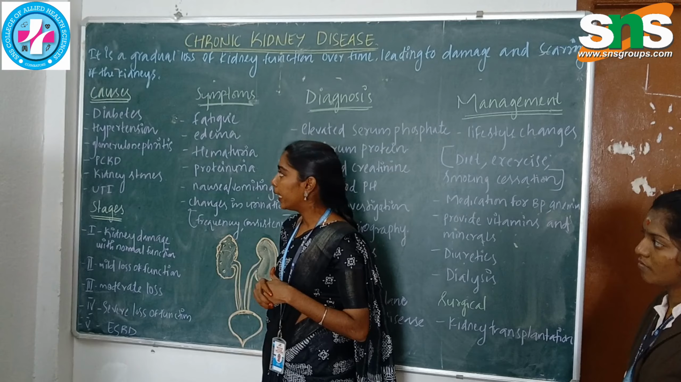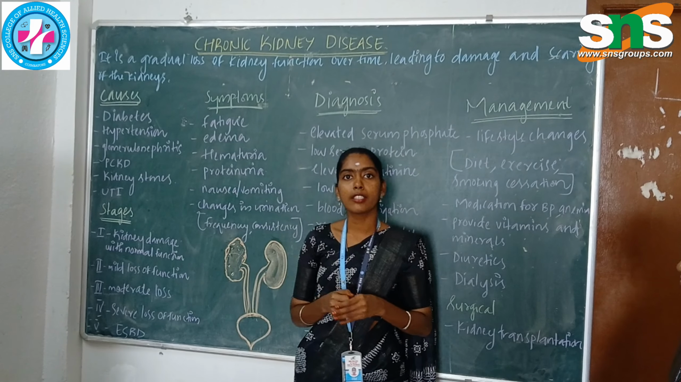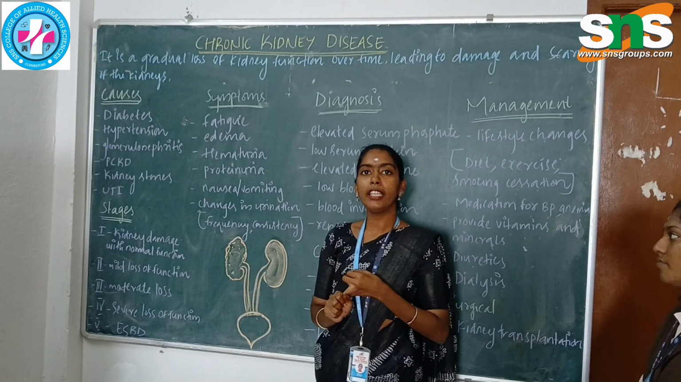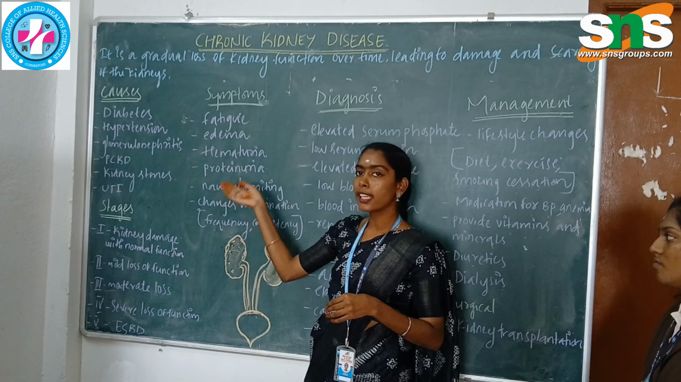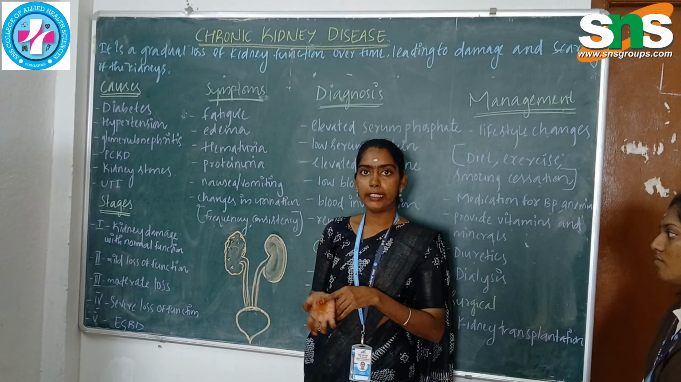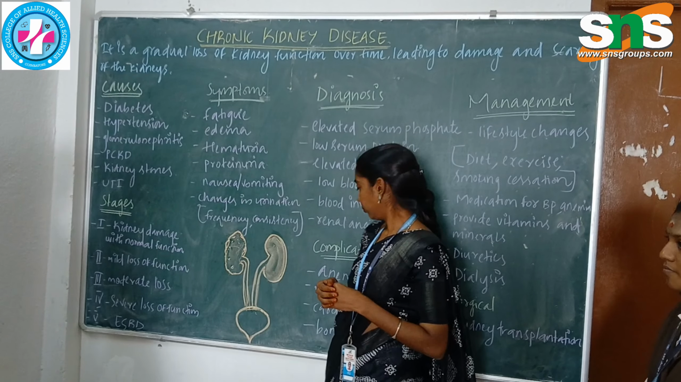Next one is PCKD. Next are kidney stones and urinary tract infection. Kidney stones and prolonged infections also lead to chronic kidney disease. We have to treat this condition before it gets worse. Next, the stages will be explained by Pravita.